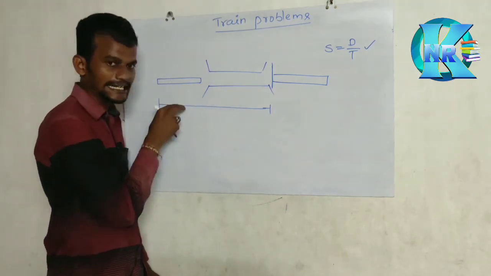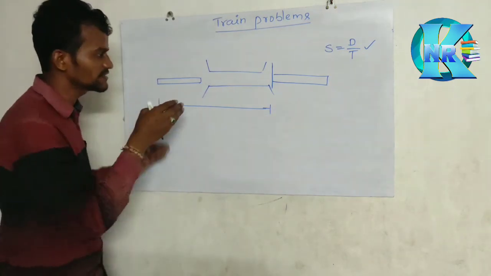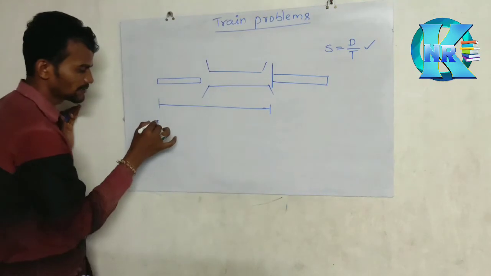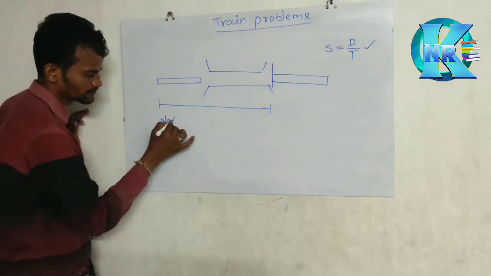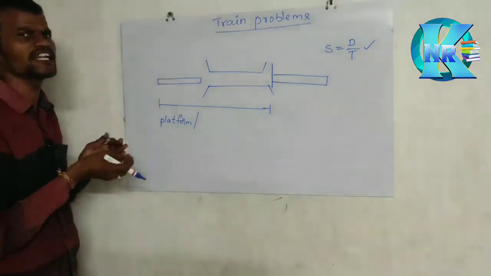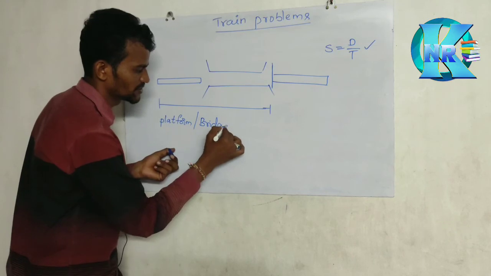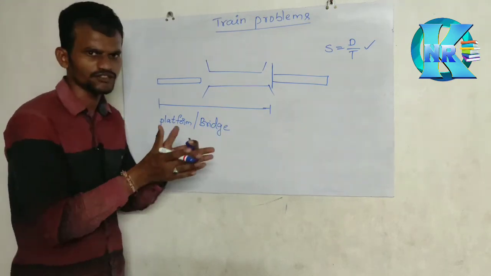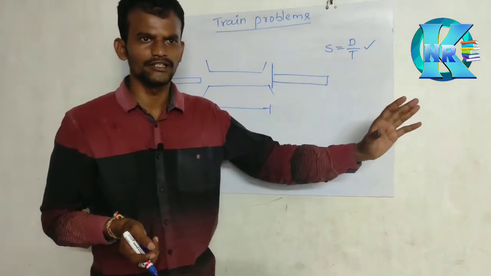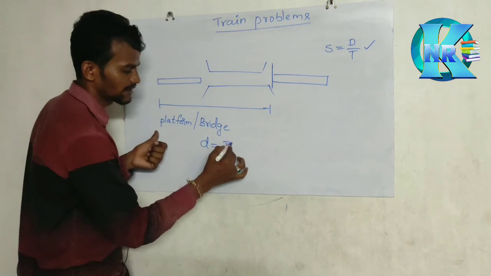That means when a train crosses a platform, it travels the train length as well as the platform length. Instead of a platform, take a river bridge, like the Godavari bridge. It also has some length, a large value. So in these two cases, the distance is nothing but train length